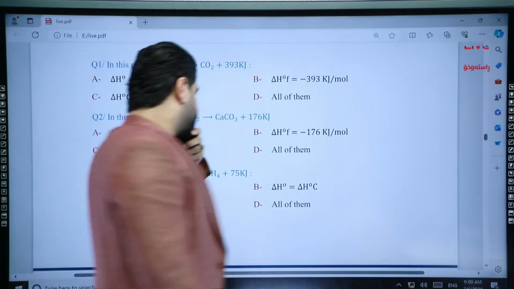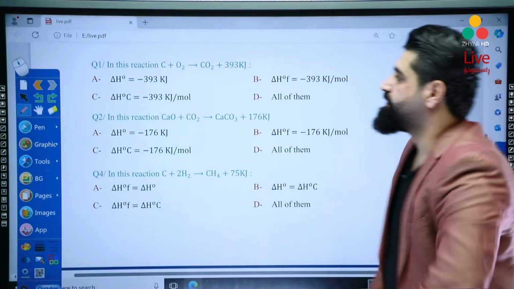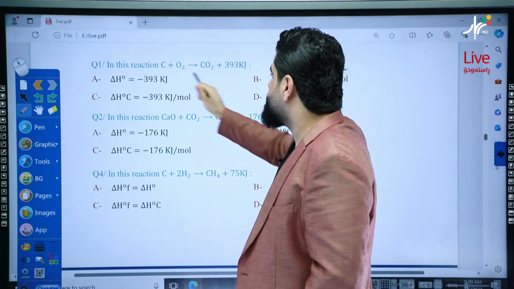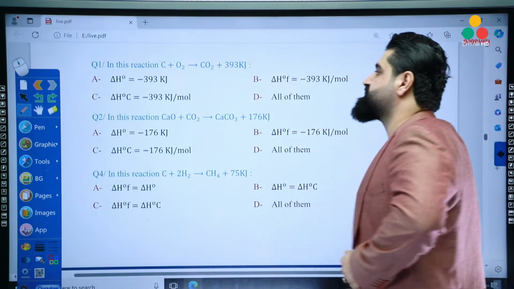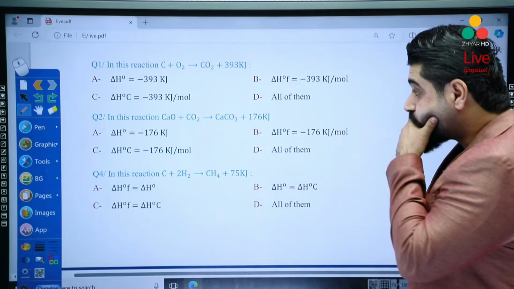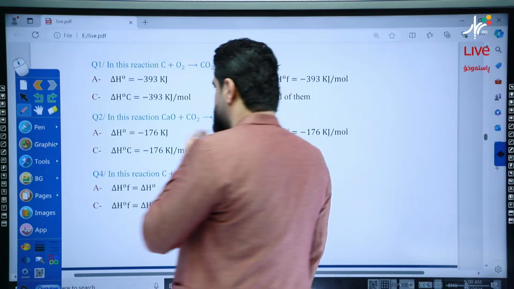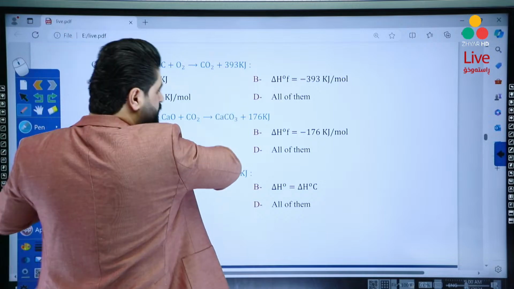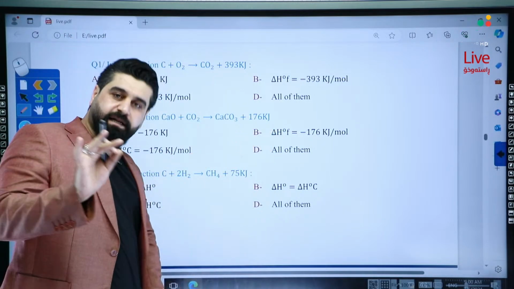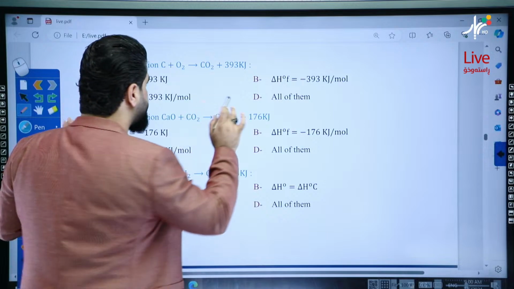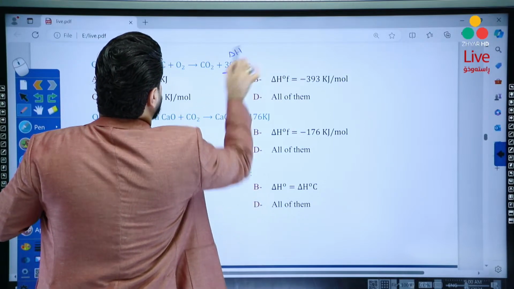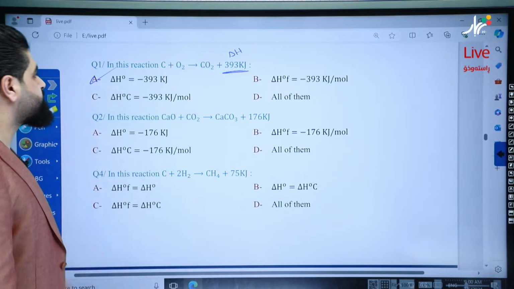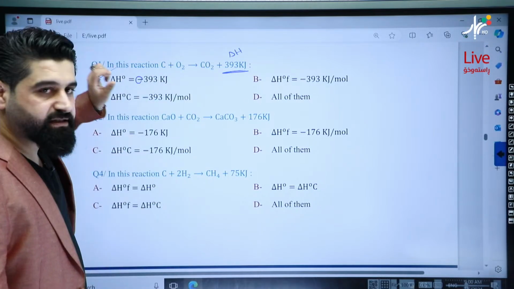Yalla. Be careful, please. In this reaction, carbon plus O2 forms CO2 plus 393 kilojoules. Which of the following is correct? Look, first of all, any reaction has its own delta H. So don't worry about this. This is delta H always. So delta H is equal to this number because it's from the product side. It's exothermic, it must be negative, so it's correct.